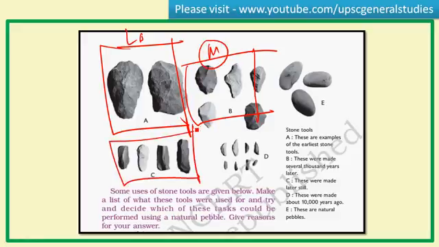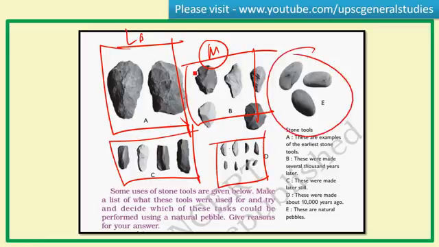So you can observe the consistent decrease in the size of the stone tools, and also increase in the refinement and efficiency and accuracy of these stone tools. Okay, so you can observe the difference. And these stone tools are microliths, which were developed during the Mesolithic period, and these are the natural pebbles from which the stone tools were made.